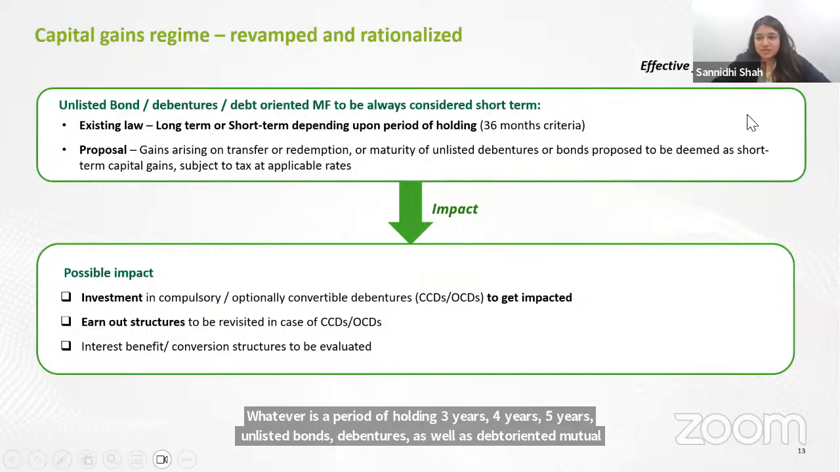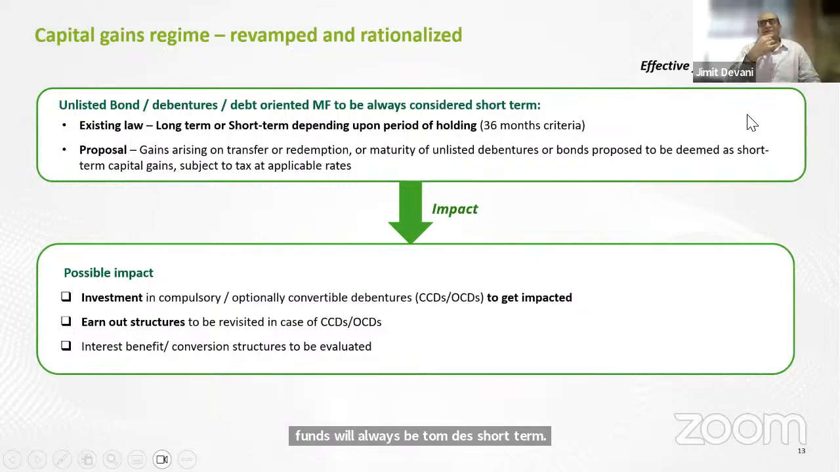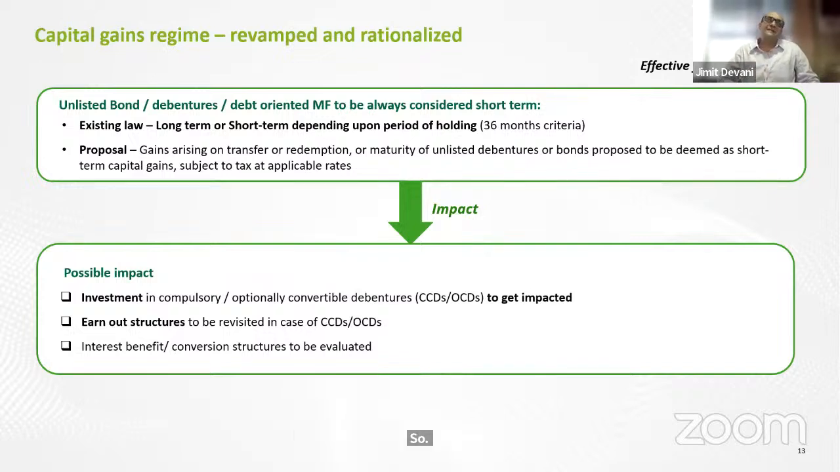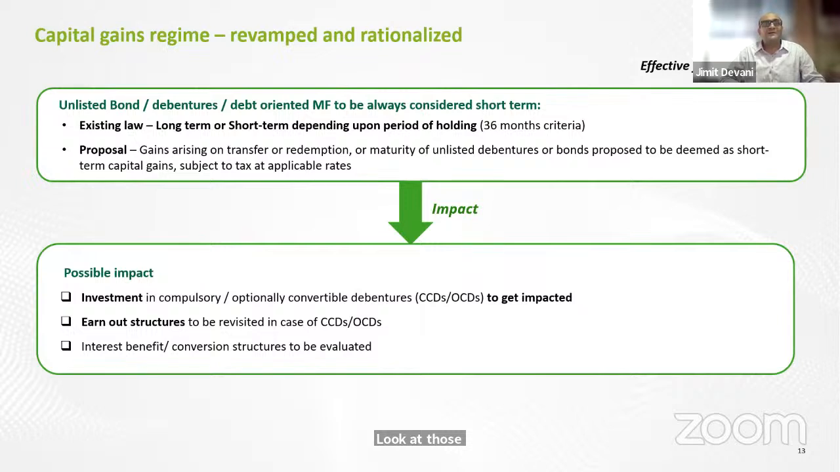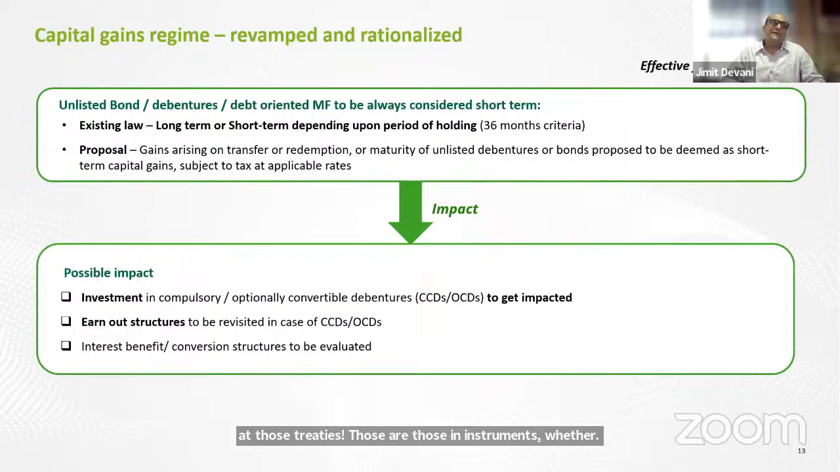So impact for this, Jimit, if you would like to. Basically all of your CCDs, so if your companies or your clients' companies, everybody has investments in CCDs, OCDs, this will get impacted. So you need to look at those instruments, whether that's the right structure to invest into. Possibly you may also want to think whether you would like to convert the compulsorily convertible debentures into shares and then sell off those shares rather than just transferring the OCDs. If there is, of course, redemption at a premium, then this gets impacted more because that will be capital gains, which will be taxed at a higher rate.